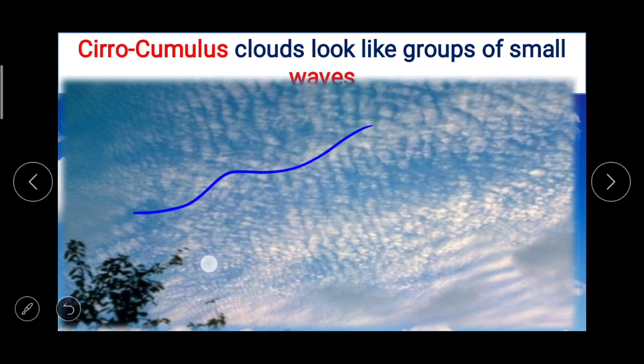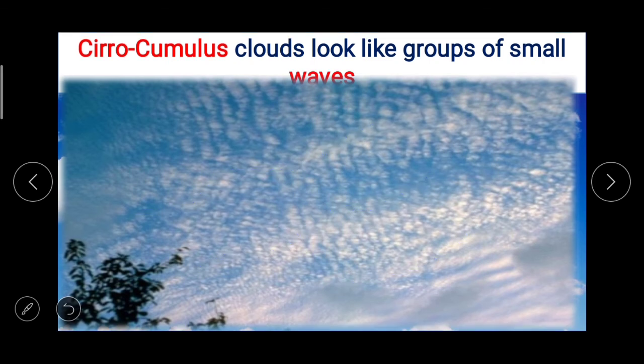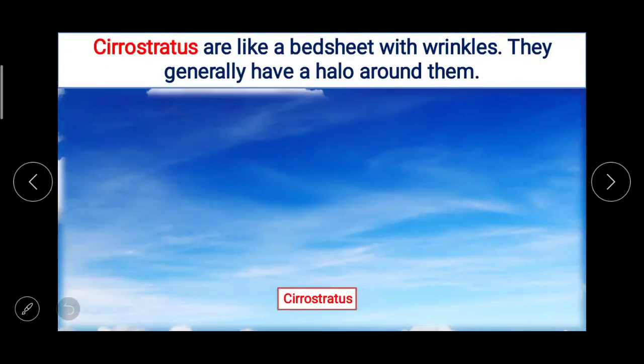Here you can see it looks like group of small waves. And if we talk about cirrostratus, they are like a bed sheet with wrinkles. They generally have a halo around them, so it looks like bed sheet with wrinkles.